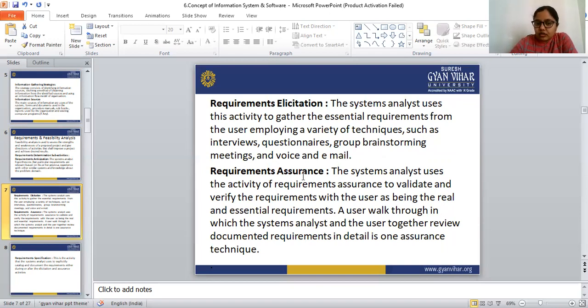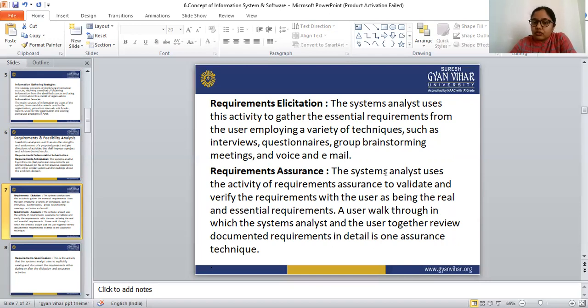The validation and verification of the requirements is done by the analyst with the users, as being the real and essential requirements.